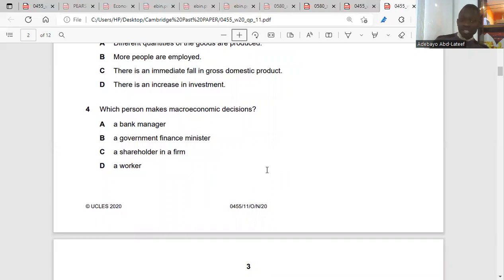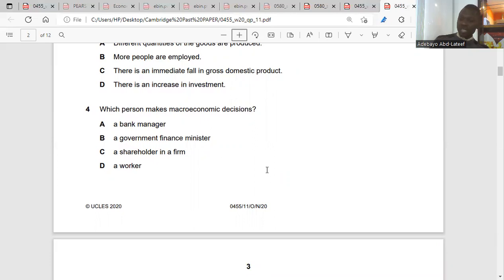Is it the worker? A government finance minister. Government. Yes, finance minister.